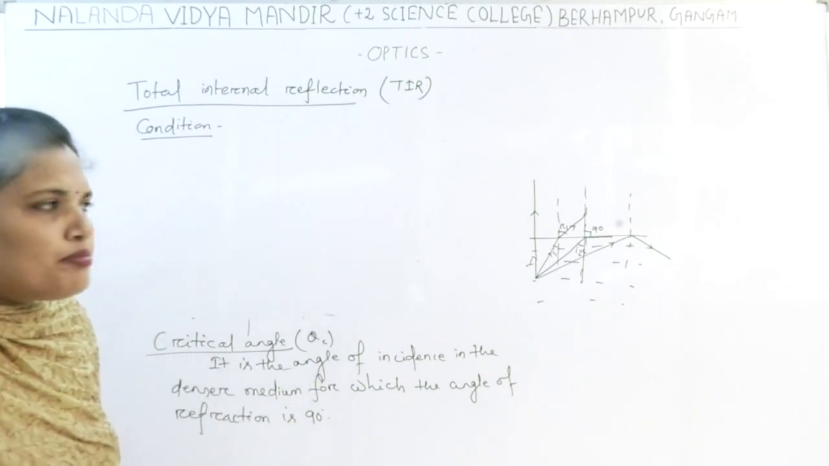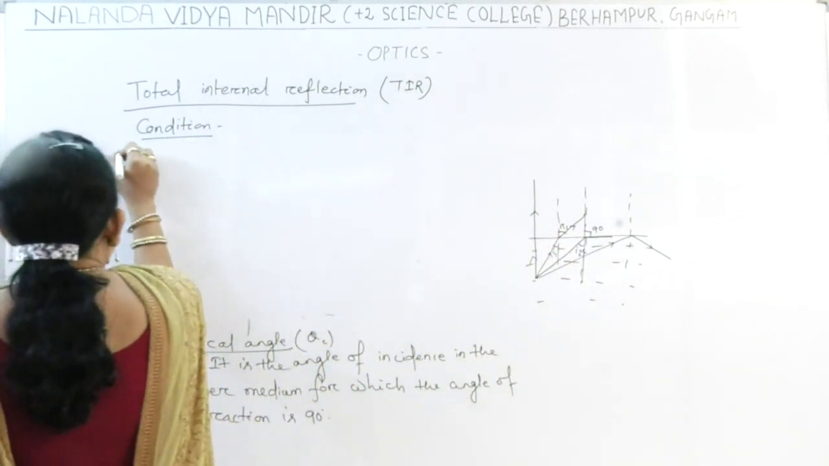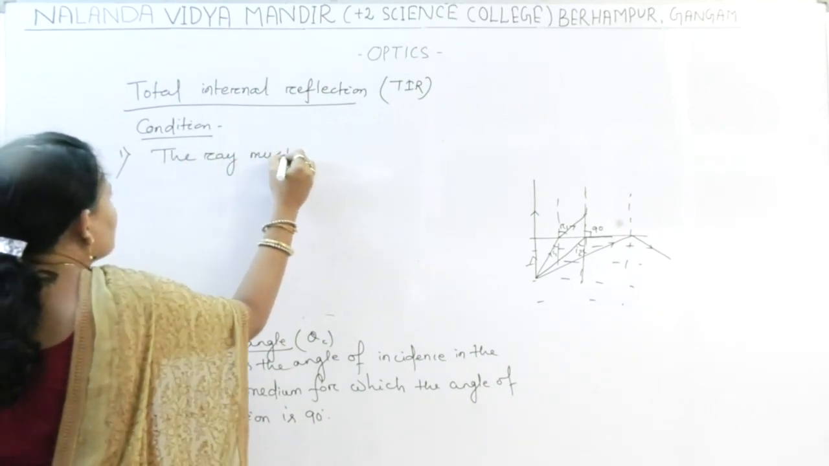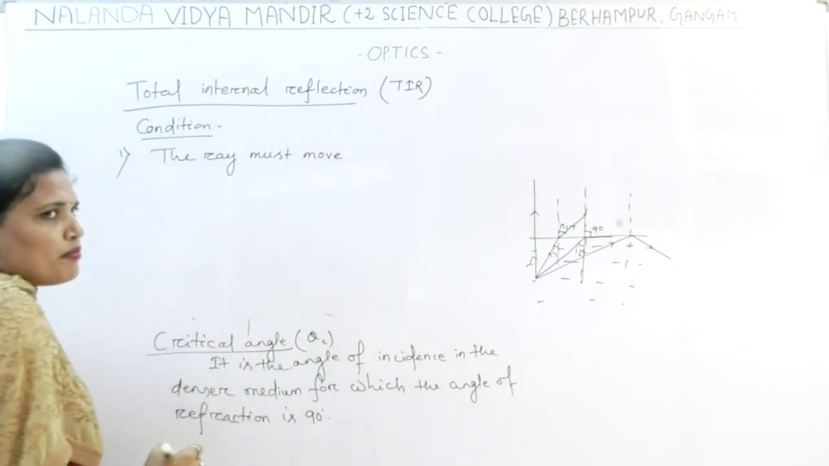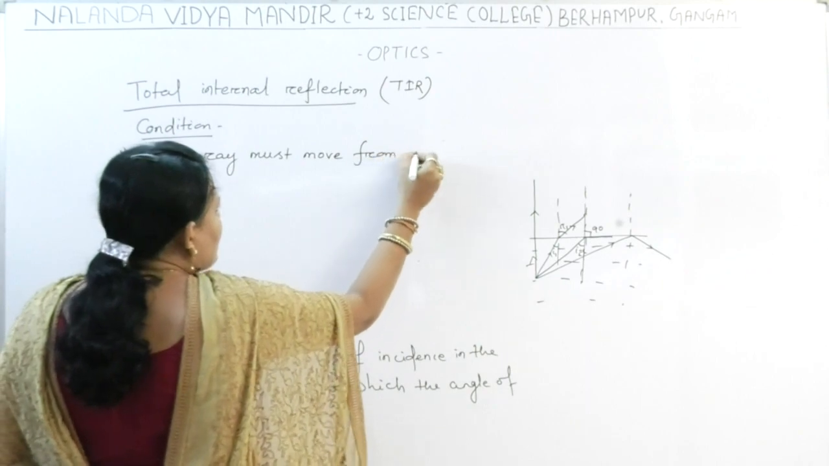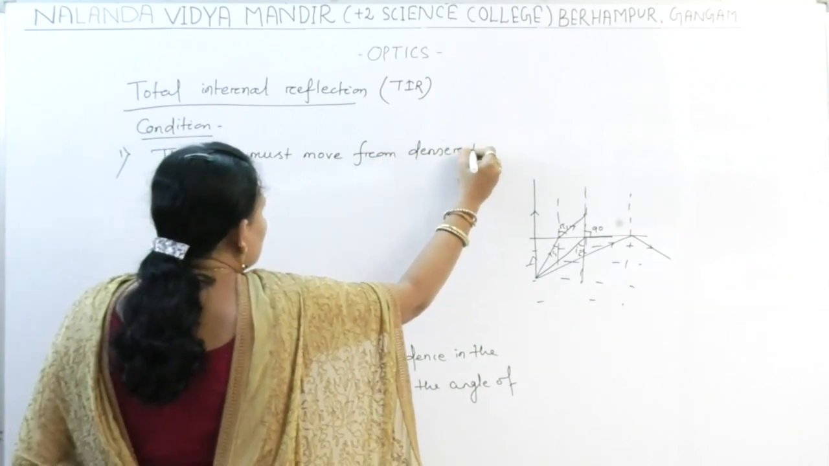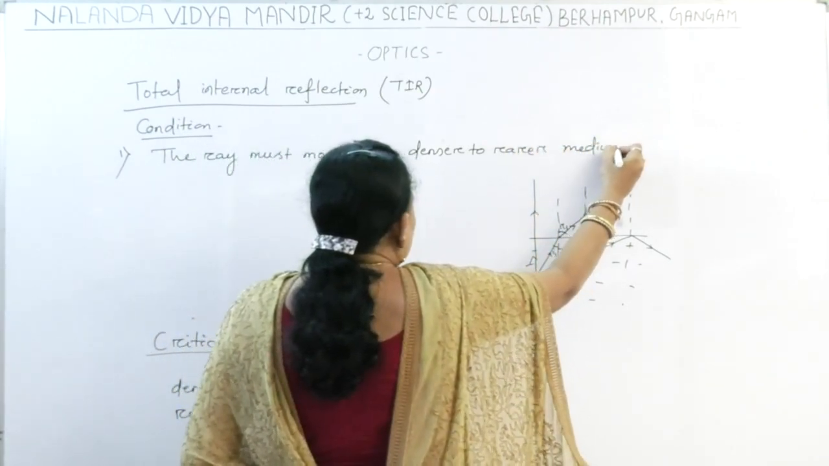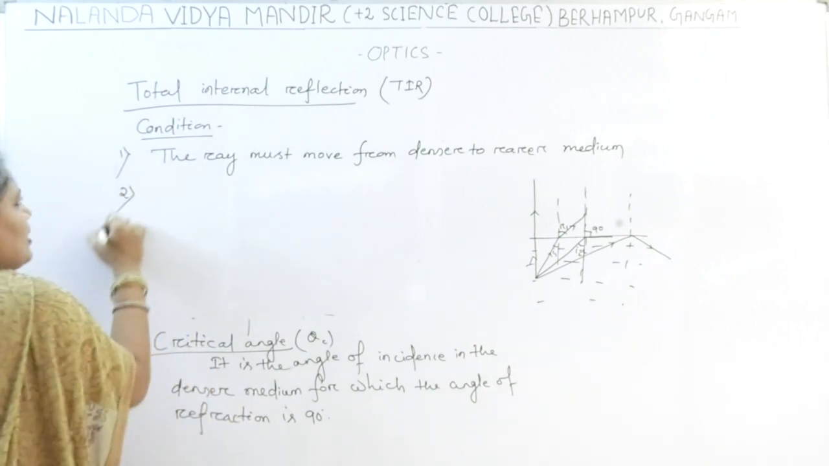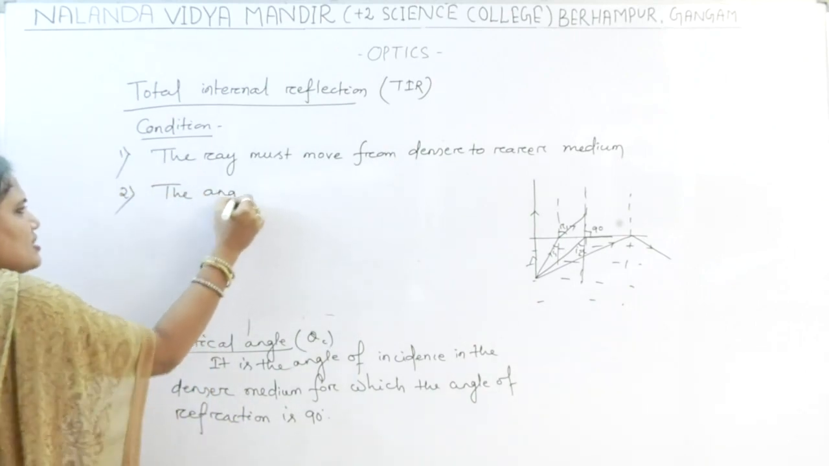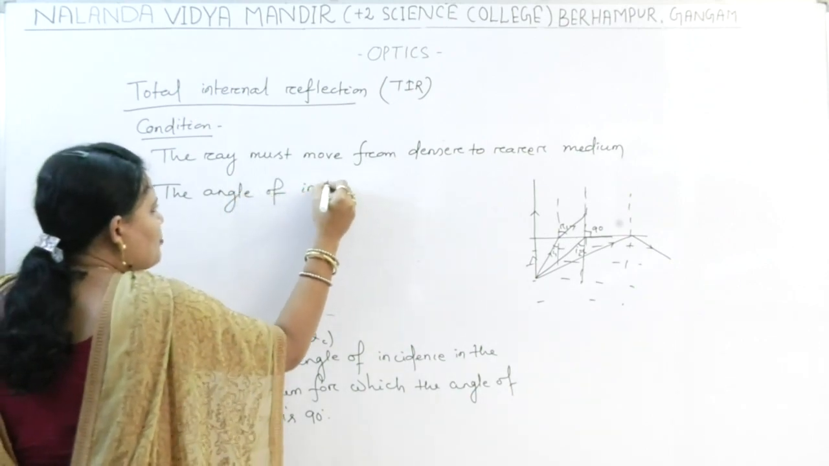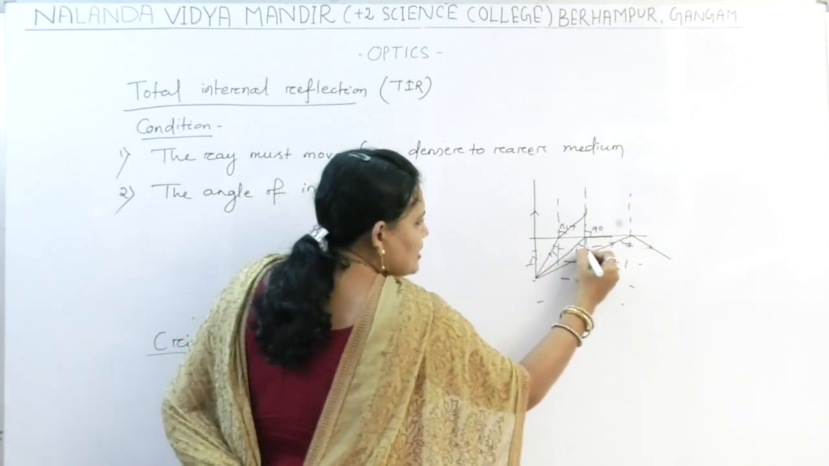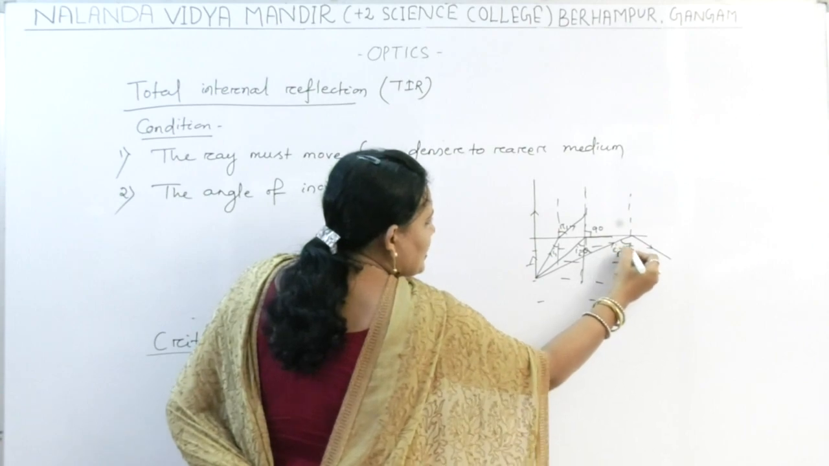So what are the conditions of total internal reflection? Very important question this one. The ray must move from denser to rarer medium. And the second condition: the angle of incidence, which one? This one, must be greater than the critical angle, theta c.